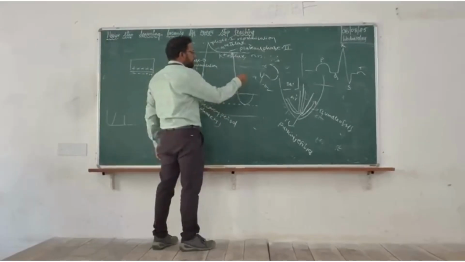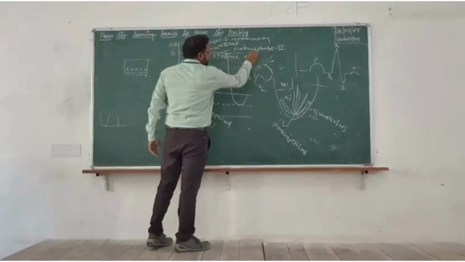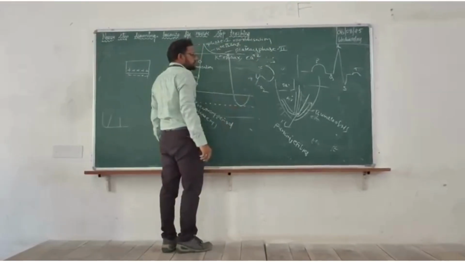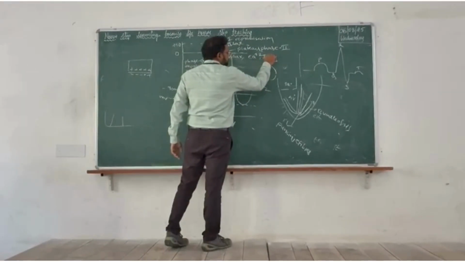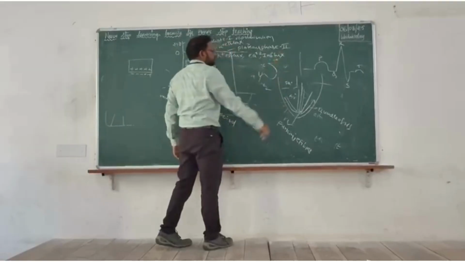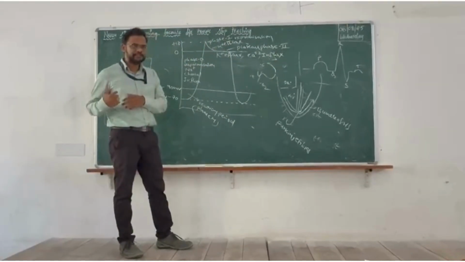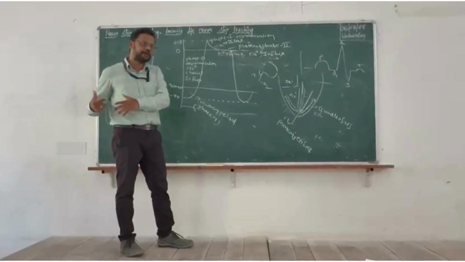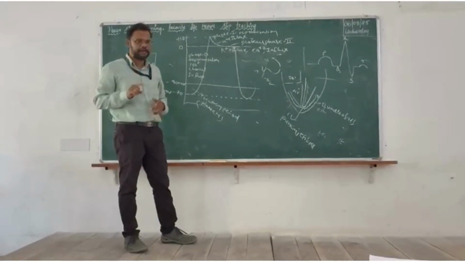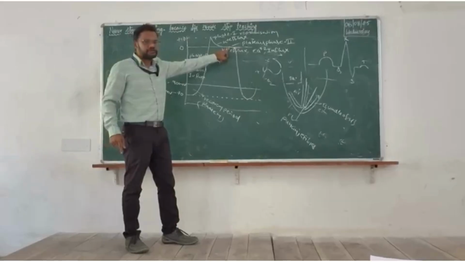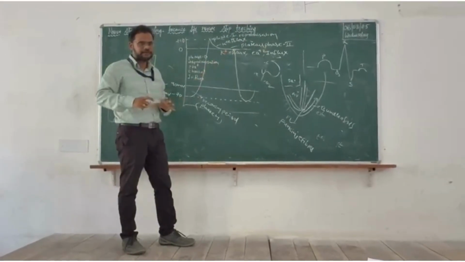Calcium channel opening causes the influx of calcium. So calcium is entering inside, potassium is coming outside, the voltage will be balanced, and that's why you get plateau phase 2. This is for some time.